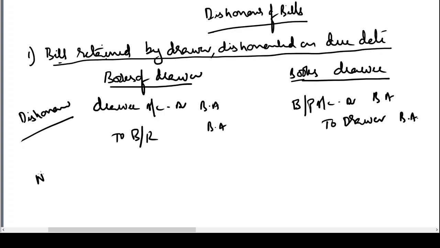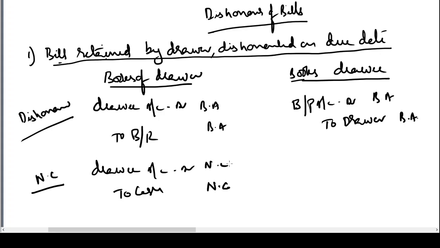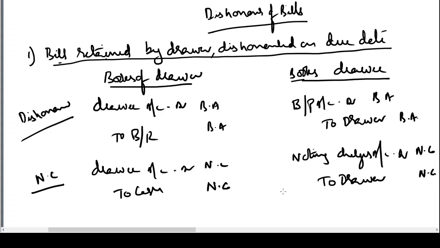Now, what will be the entry for noting charges? Drawer would have paid cash to the notary public. Cash account will be credited. He has to collect this money from drawee, hence drawee account will be debited with noting charges. Noting charges is ultimately going to be a loss for drawee, hence noting charges account will be debited with the noting charges amount. He has to pay this money to the drawer, hence drawer account will be credited. Okay. So these are the entries we pass in the books of the drawer and the drawee on dishonor when the bills are retained by the drawer till the due date and dishonored on the due date.